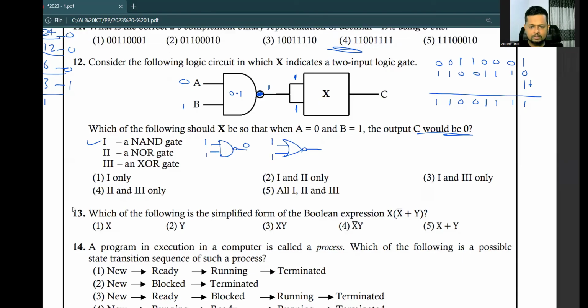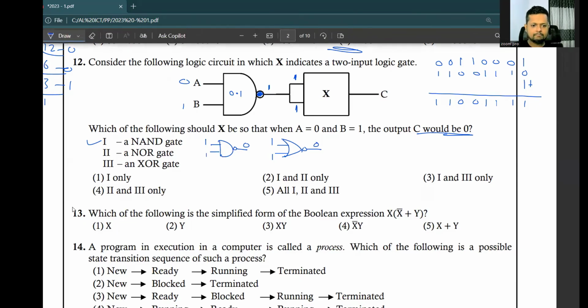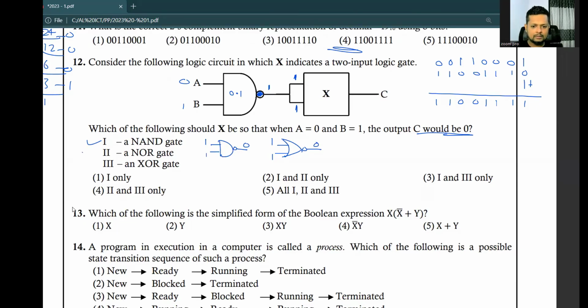1 and 1 inputs. So what happens inside the OR gate? 1 plus 1 is 1. And when it goes through the NOT gate, 0. NOR gate also provides 0 as the C output.